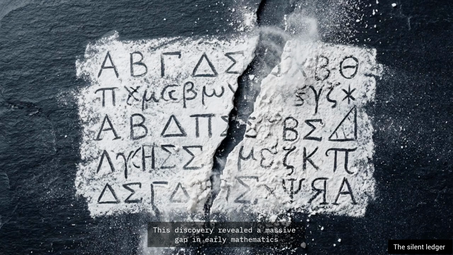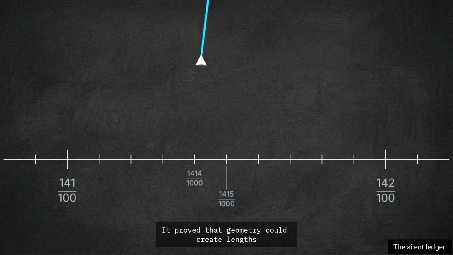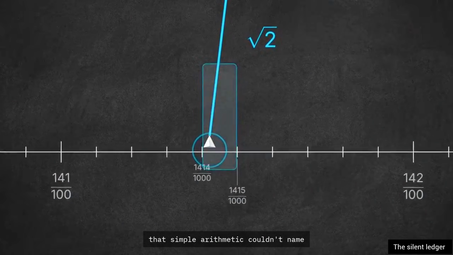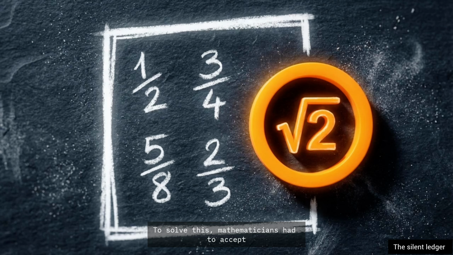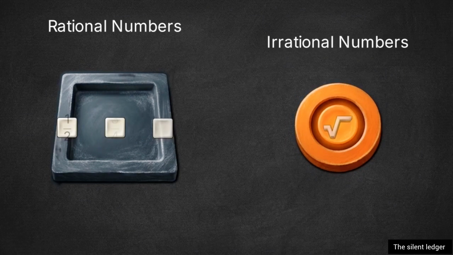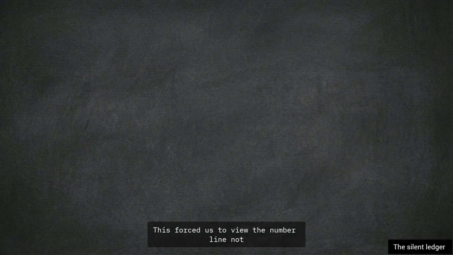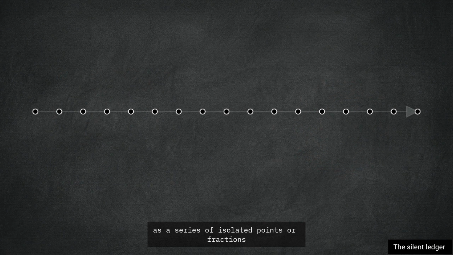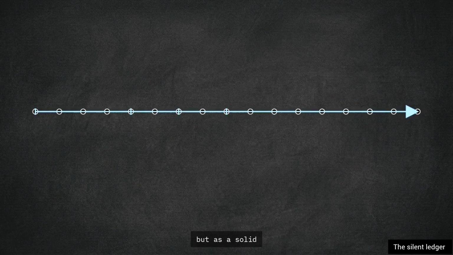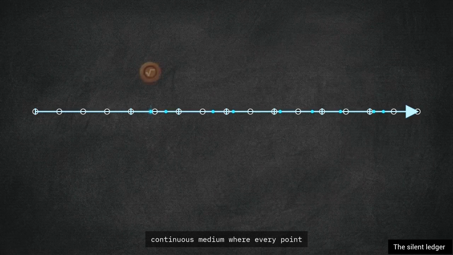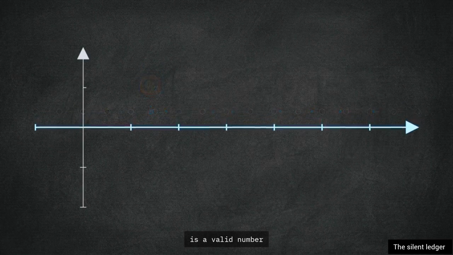This discovery revealed a massive gap in early mathematics. It proved that geometry could create lengths that simple arithmetic couldn't name. To solve this, mathematicians had to accept a new category: irrational numbers. These aren't just missing fractions, they are a different class of quantity entirely. This forced us to view the number line not as a series of isolated points or fractions, but as a solid, continuous medium, where every point, even the ones we can't write as ratios, is a valid number.